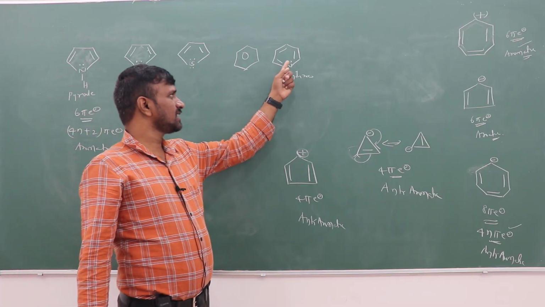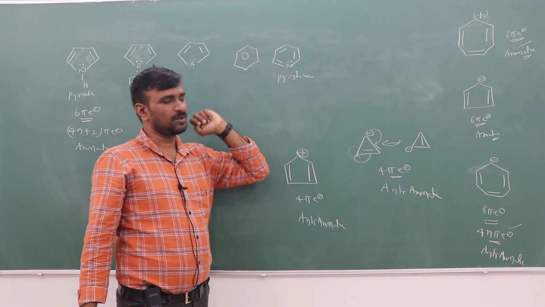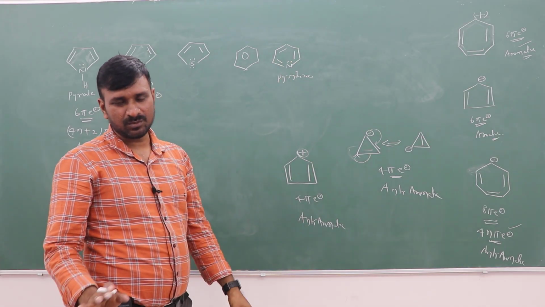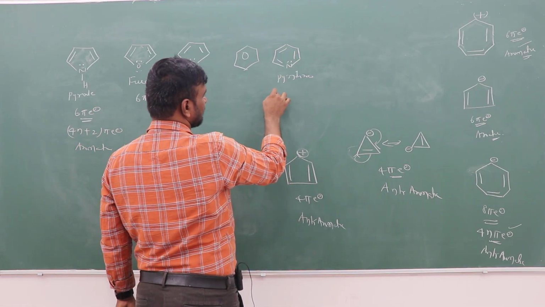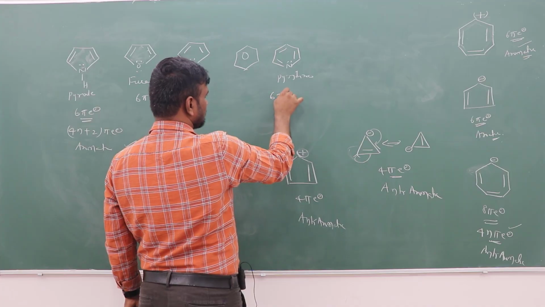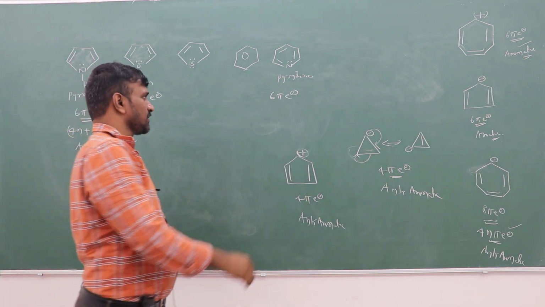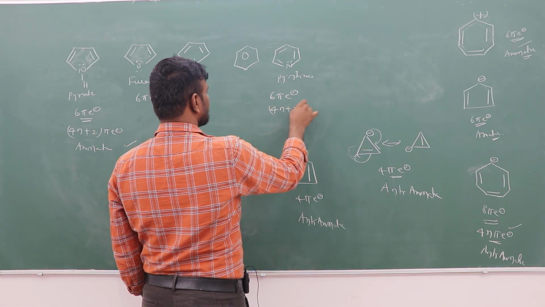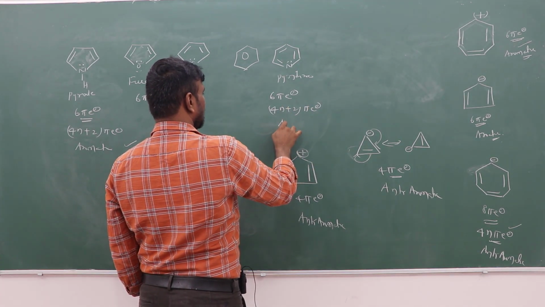If it is not involved in the conjugation, you don't count this lone pair of electrons, equal to 2 electrons. Though it is a lone pair, you can ignore that. So how many are there? 3 double bonds are there, having 6 pi electrons. This lone pair is not considered. So 6 pi electrons, the 4n plus 2 pi electron rule is followed. So this is aromatic.